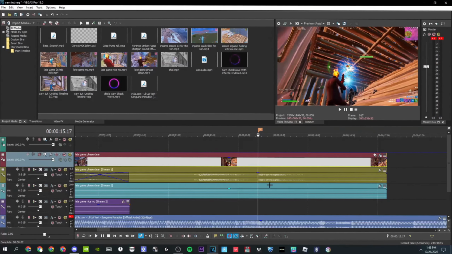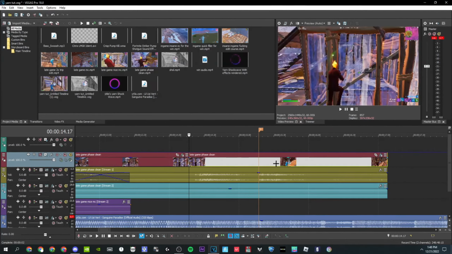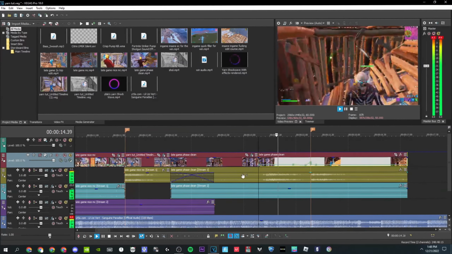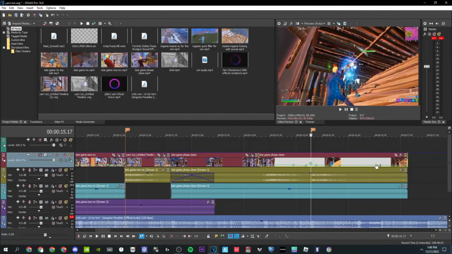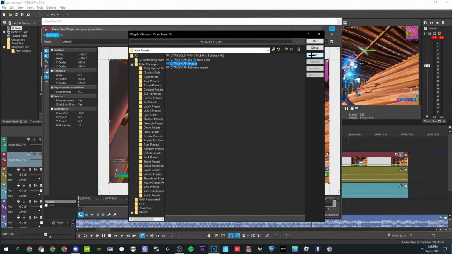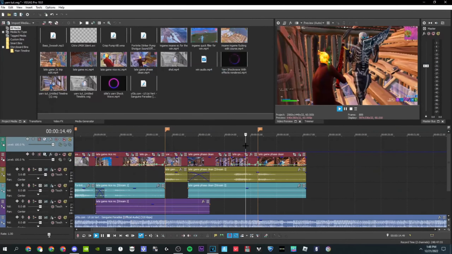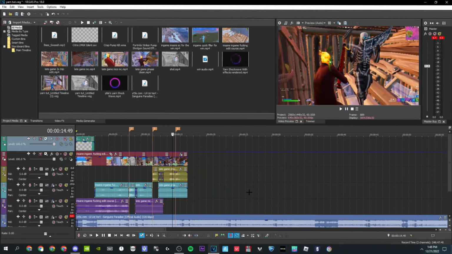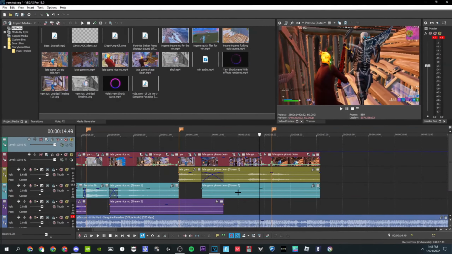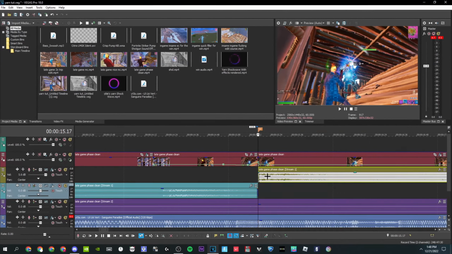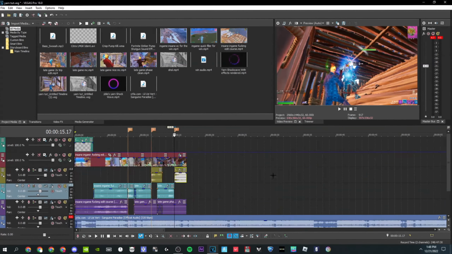Pretty clean. Now you want to go to over here, go at 60 frames, split, and then copy your velocity settings and paste them. And then over here you want to split, and then you want to add yarn impact. And it should look like this. Clean. Alright, and I'm gonna drag this and this down over here, and then split over here, drag this up. And it should look like this now.